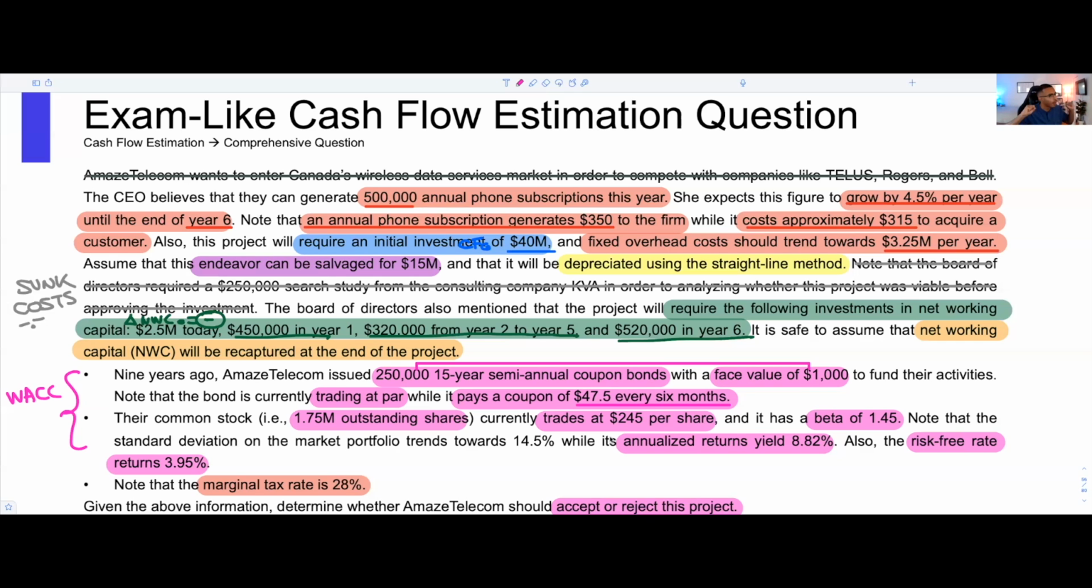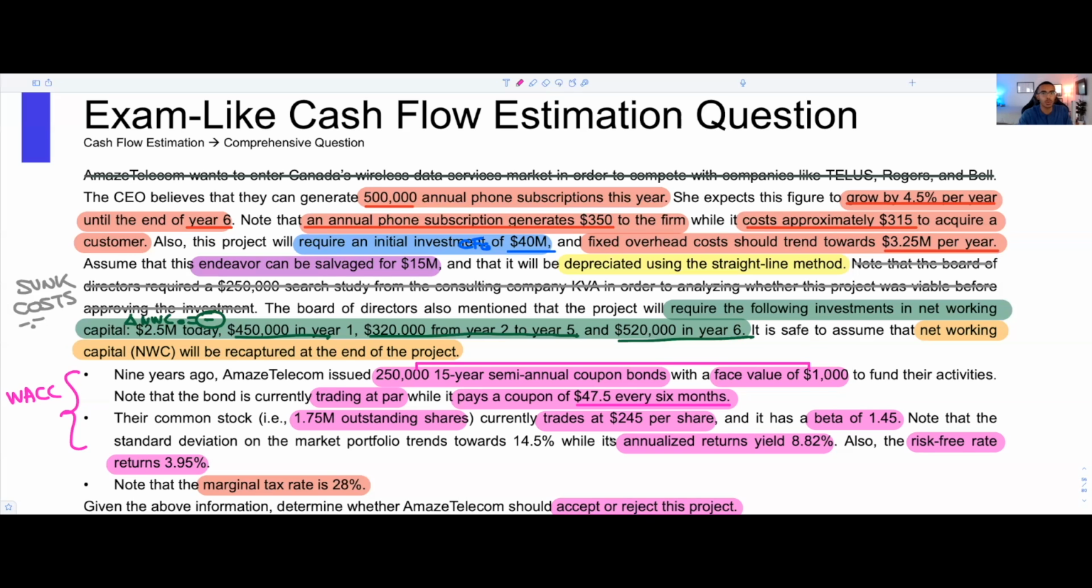So it really does touch on a lot of things here. We're talking about a lot of stuff, and that's why we're really going to go through this question step by step. Another thing they're letting you know is that the marginal tax rate is 28%. So that's our TC. And they're also asking whether we accept or reject this project. So we're going to go ahead and make this easy for us.